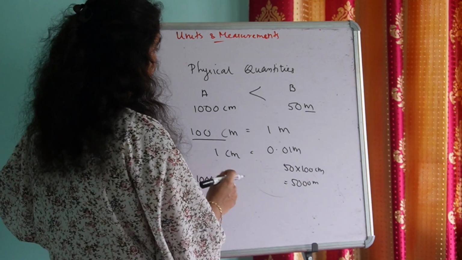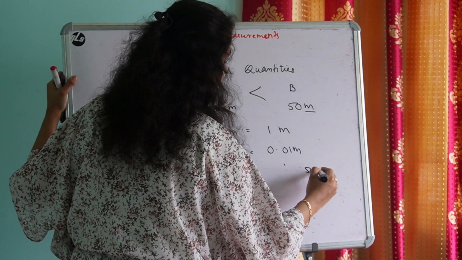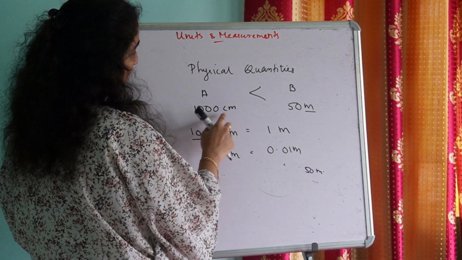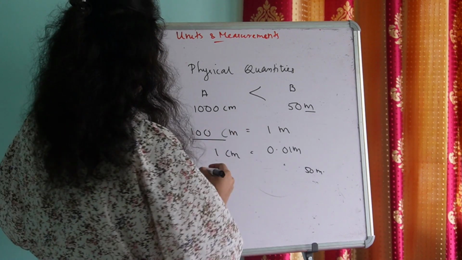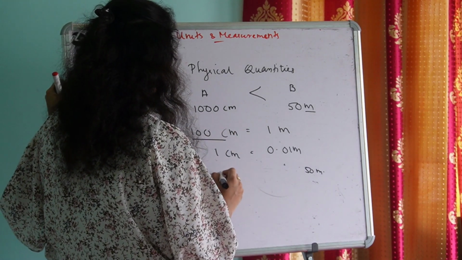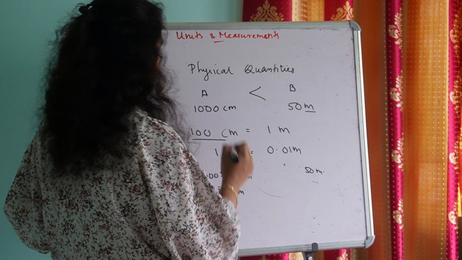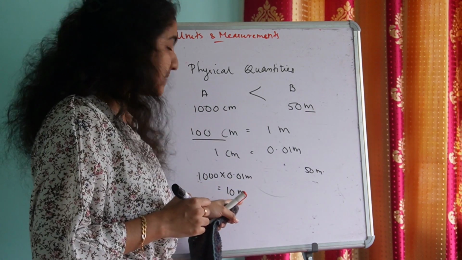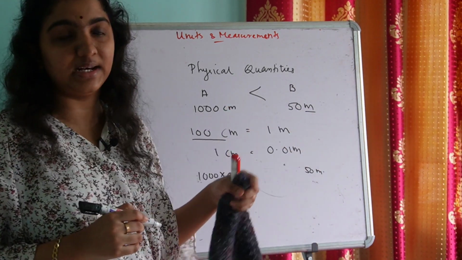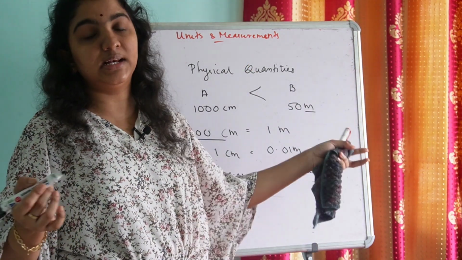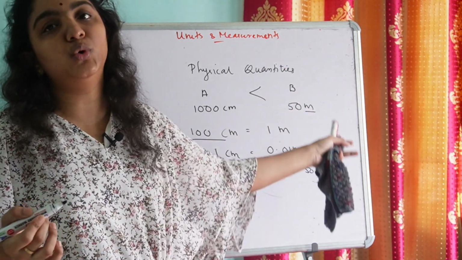Again I am substituting. Here the length of marker B is 50 meter and I am substituting centimeter by 0.01 meter. 1000 into 0.01 meter, and my length becomes 10 meter. So the length of marker A is 10 meter and the length of marker B is 50 meter. Who has greater length? Marker B has greater length, and we got the same answer in both the cases.